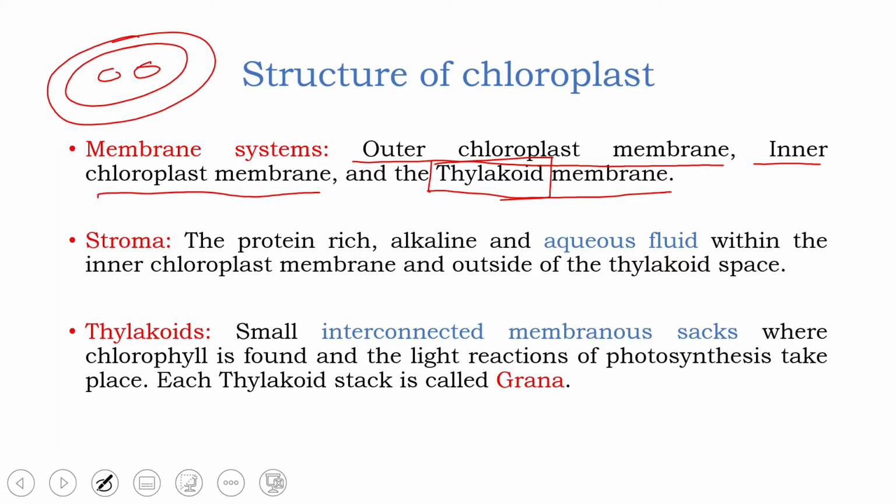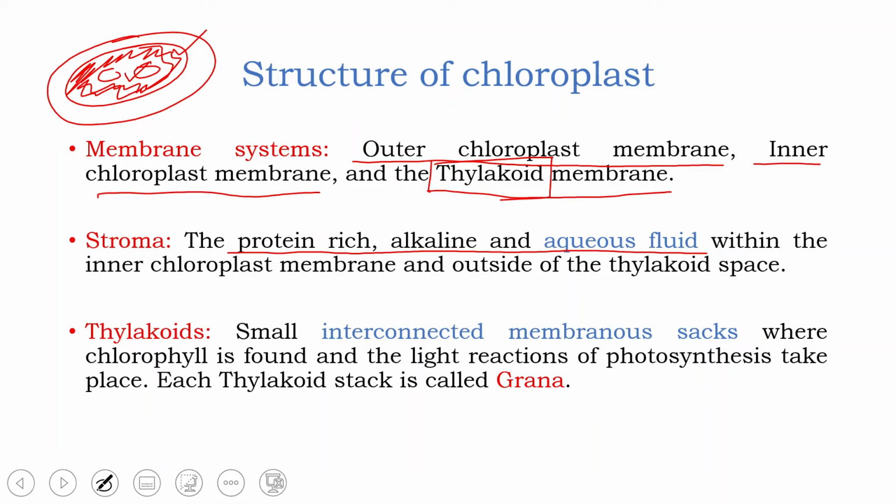Next is the stroma. Stroma is nothing but the protein-rich alkaline aqueous fluid found inside the chloroplast. So this matrix inside the chloroplast is called stroma. Stroma is present between the thylakoid membrane and the inner chloroplast membrane. So this is the inner chloroplast membrane and this is the thylakoid membrane. In between these 2 membranes we have the presence of this aqueous fluid called stroma. So I can also say that thylakoids are present in the stroma. Thylakoids are suspended in the stroma.